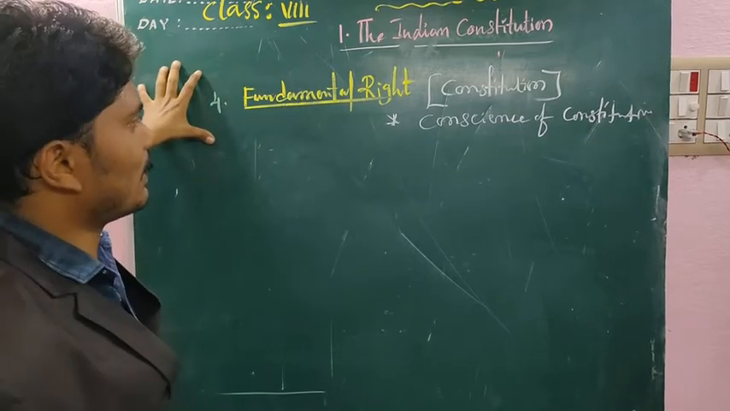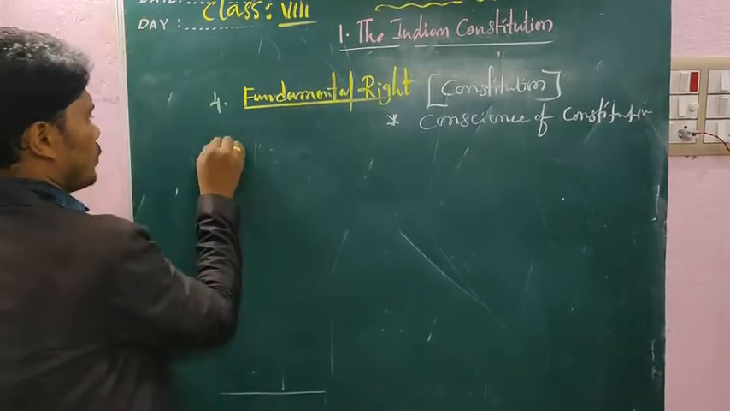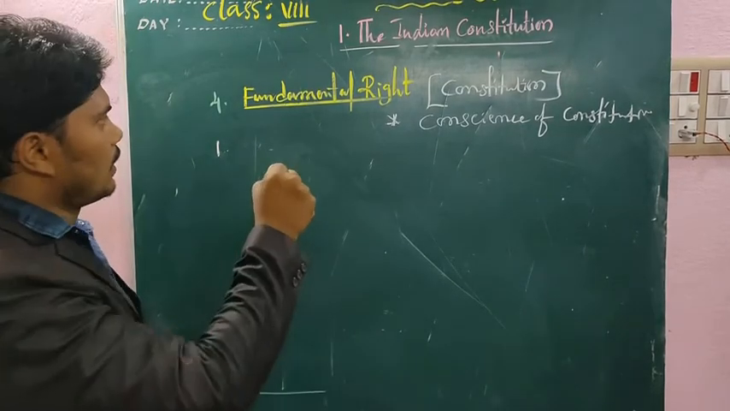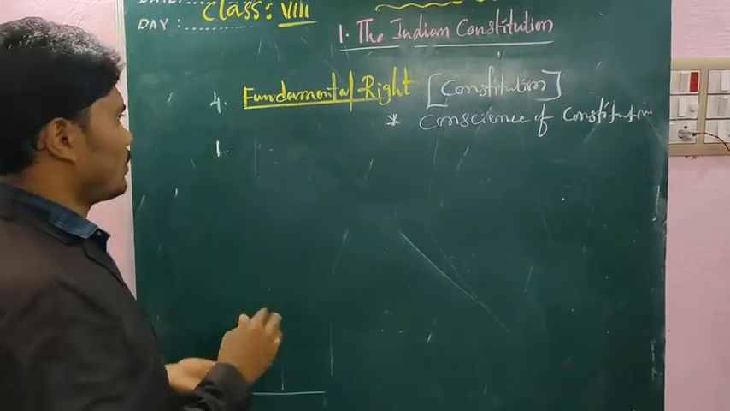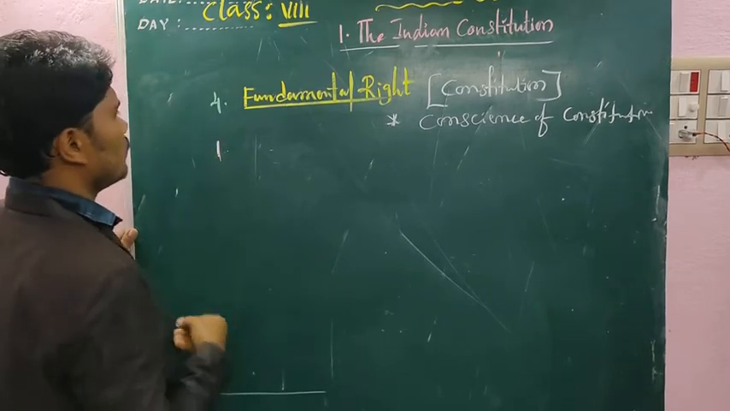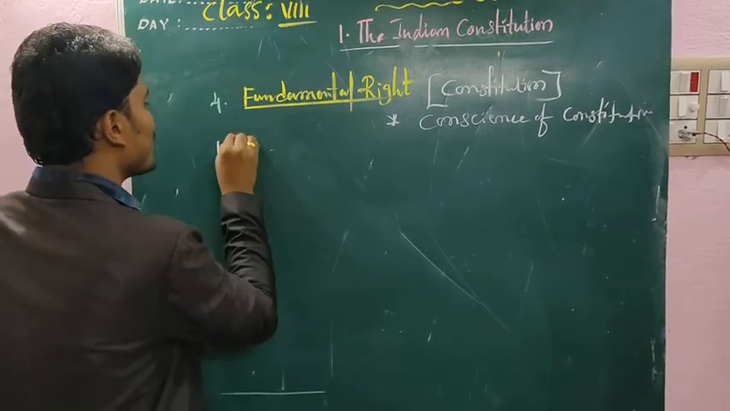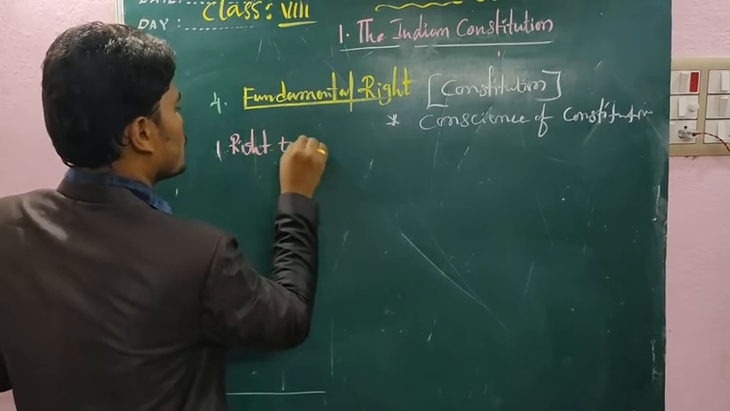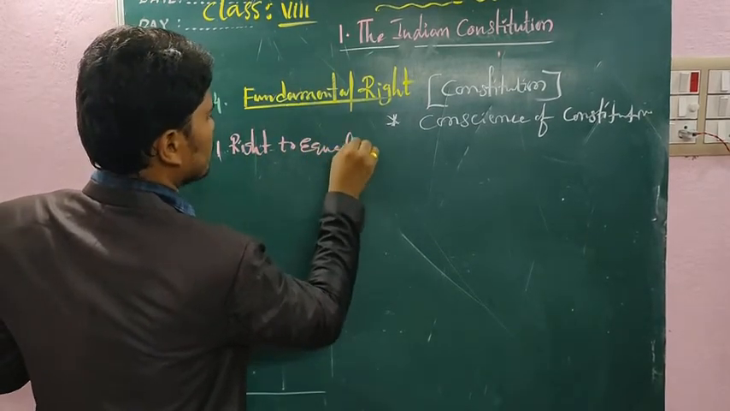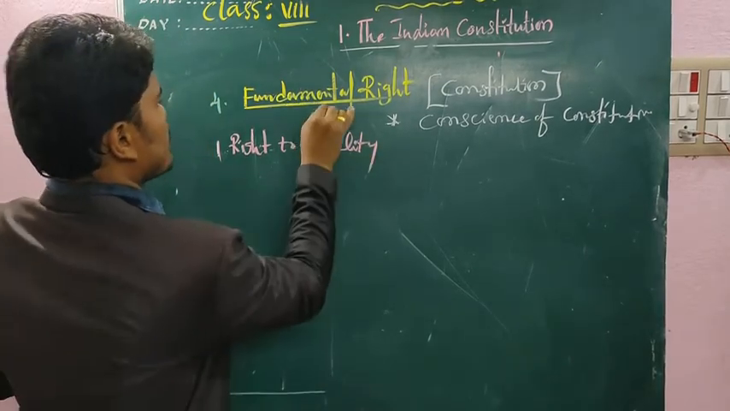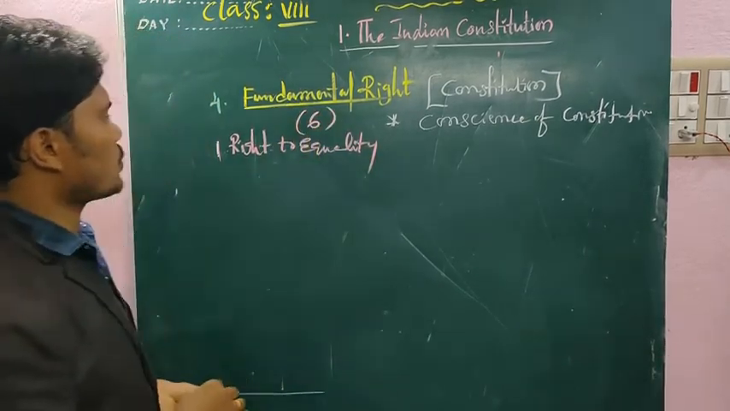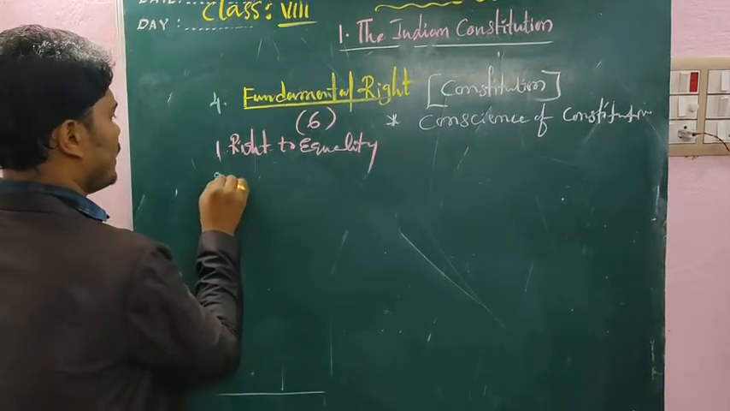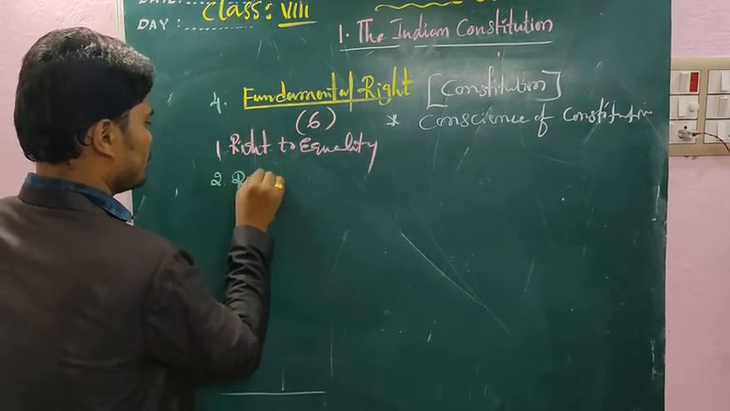What are the fundamental rights? Once again, we will discuss the Supreme Court and the courts, which are responsible for this. We will discuss very clearly one by one. First of all, the first fundamental right is the right to equality. How many fundamental rights are there? Six fundamental rights as per the Constitution. First one, right to equality; second, right to freedom;